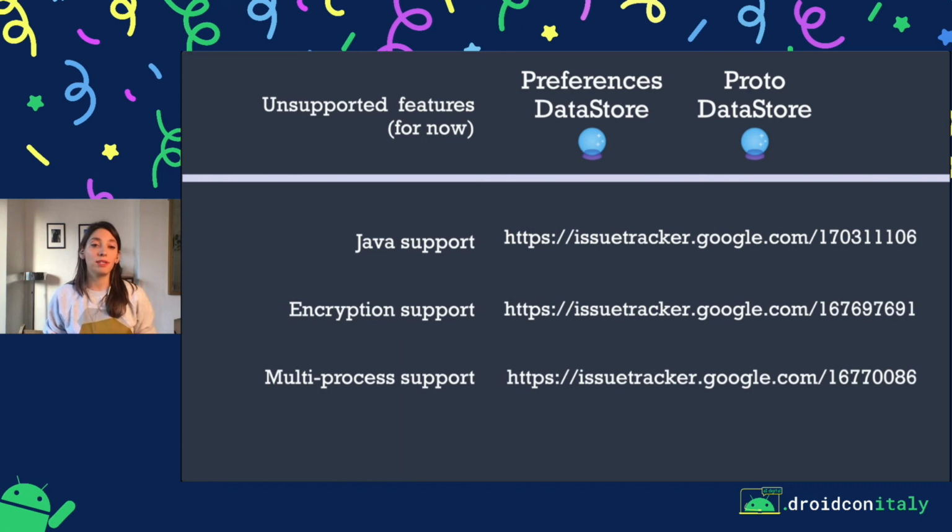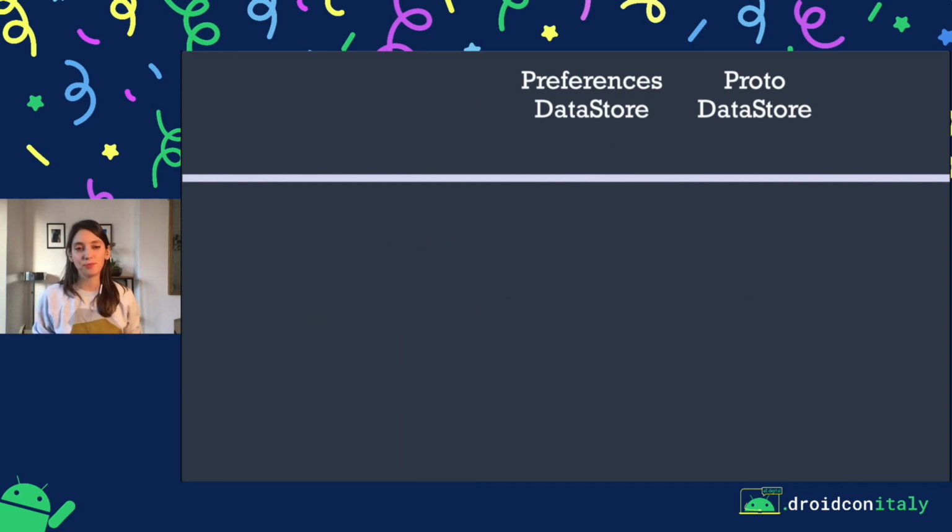So, for example, if you need Java support, because right now DataStore only has coroutine support, then follow the issue tracker, the issue that is linked here. So we're working on RxJava support instead of Flow for these APIs, and I think it's going to go out this year, so stay tuned. Then another feature that is quite often asked for is encryption support and also multi-process support, and both of these are also on our radar for DataStore.